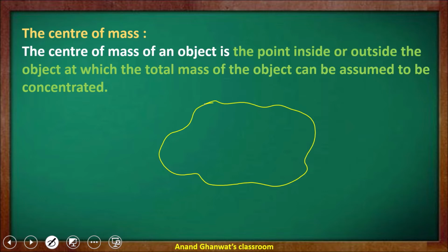For this body, the center of mass is the point inside or outside the body where the total mass is supposed to be balanced. All the mass is concentrated at that point, and that point is called the center of mass.